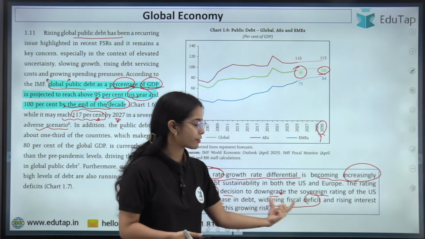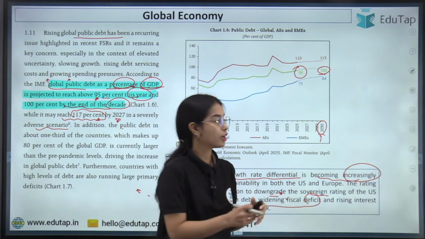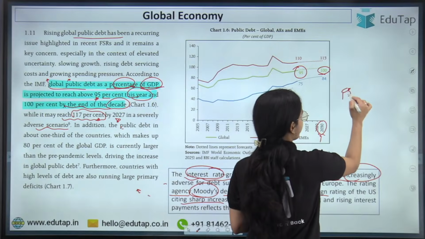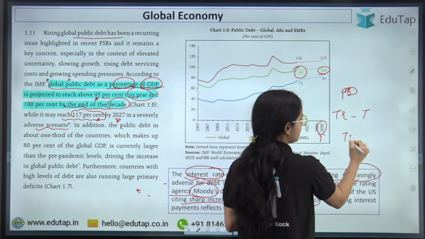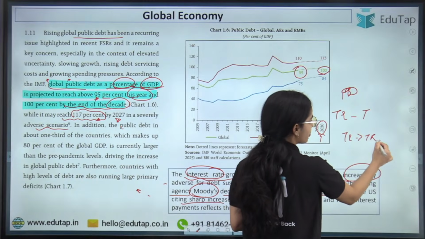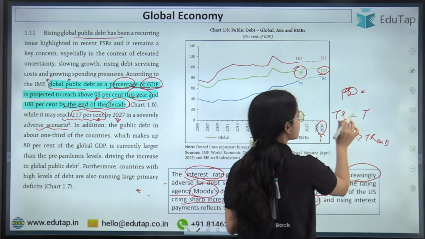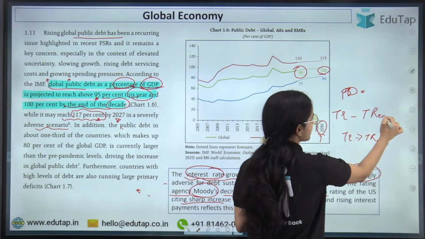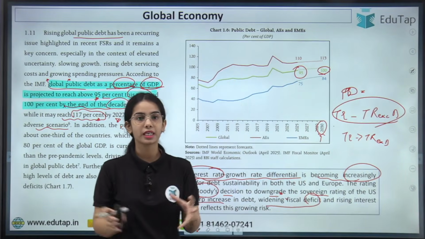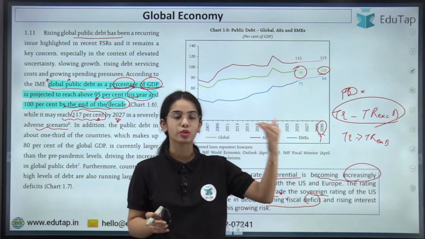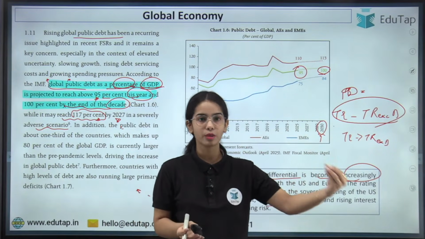So in the US there is a fiscal deficit that is increasing. Fiscal deficit is the total expenditure that is higher than the total receipts of the government excluding borrowing. So fiscal deficit is total expenditure minus total receipts excluding borrowing. Okay, so the fiscal deficit shows that the total expenditure of the government is higher than the total receipts of the government, excluding the borrowing.